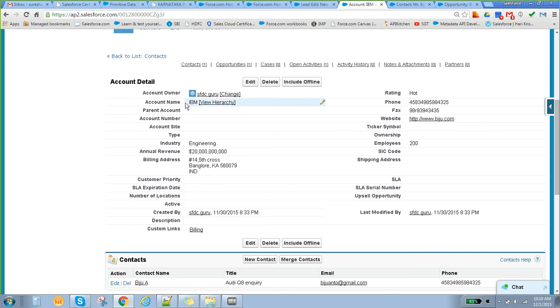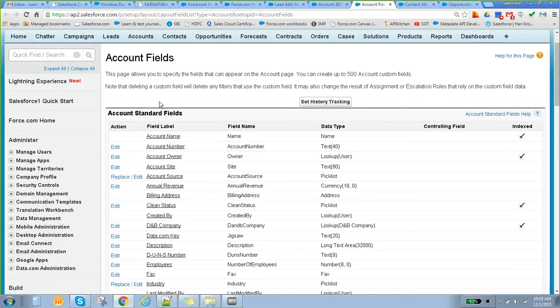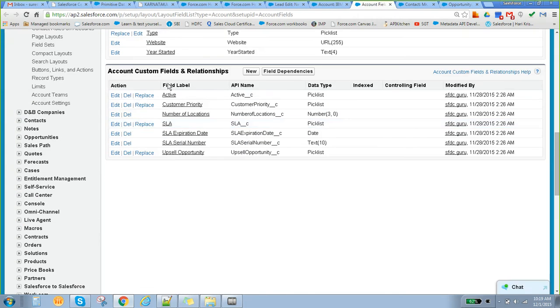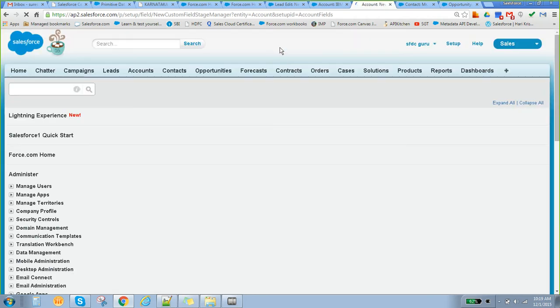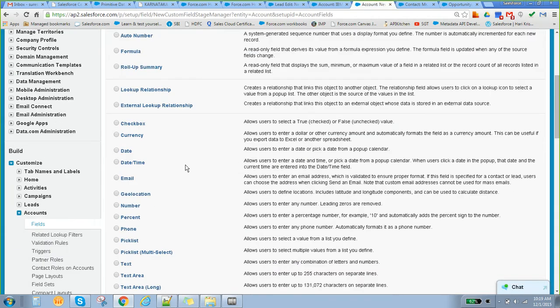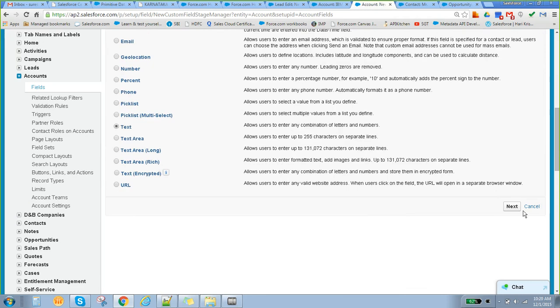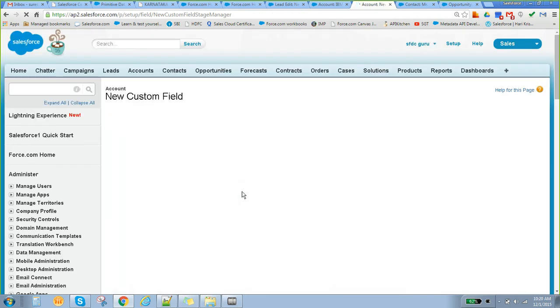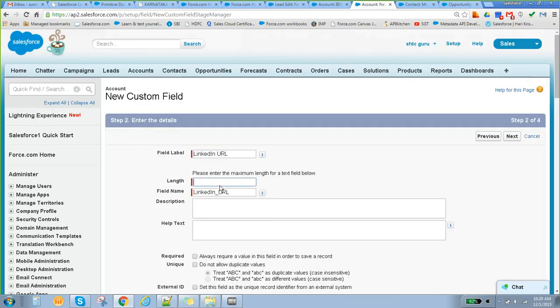For the time being, I will map that LinkedIn URL to this particular field. Or else we can go and create a new field in the account and map it there also. So create a new field in the account and map that field to this field. Clear?